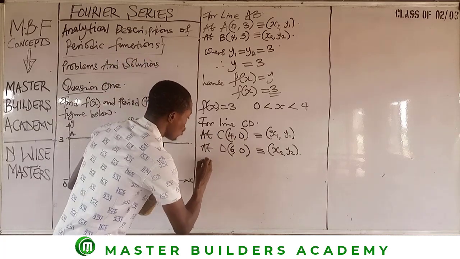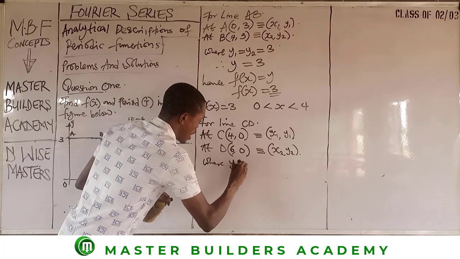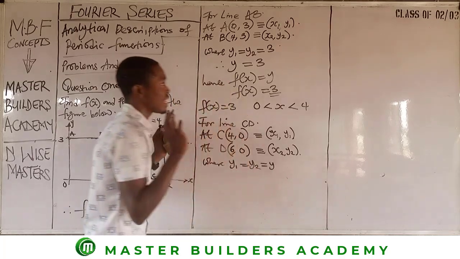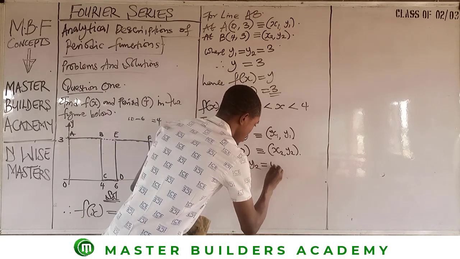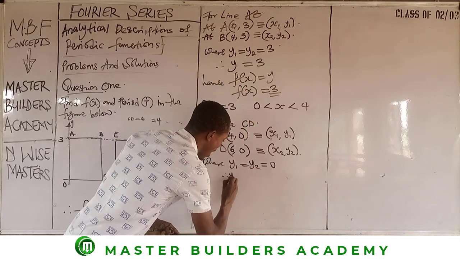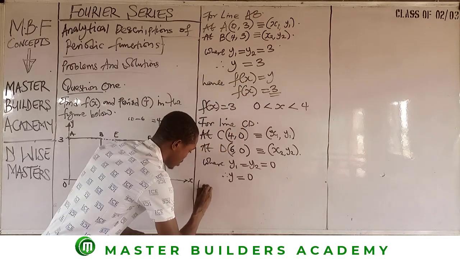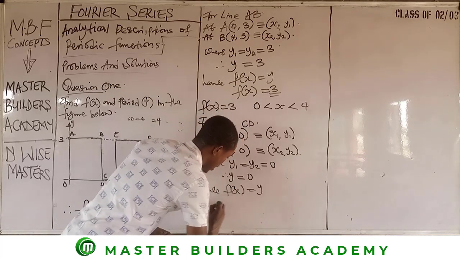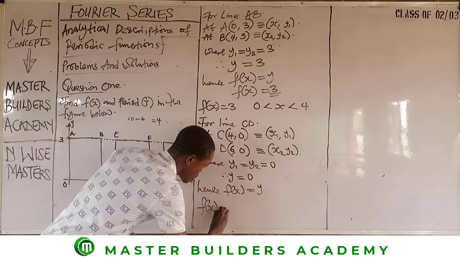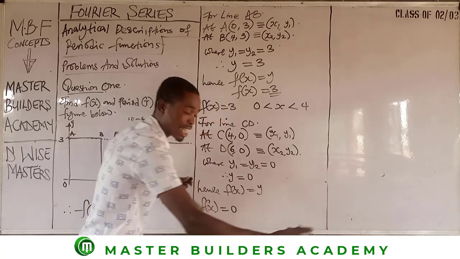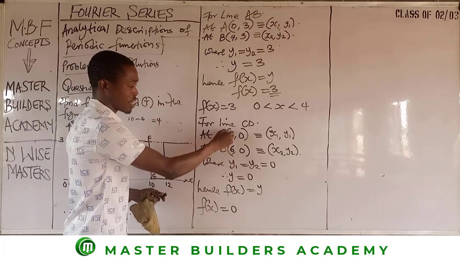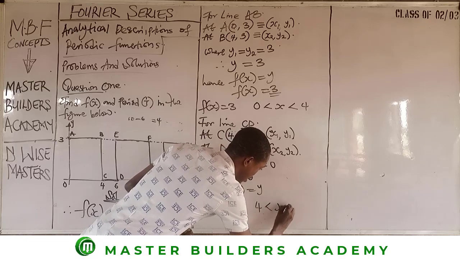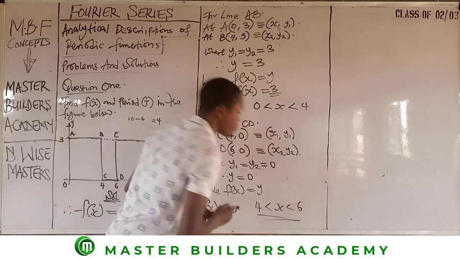Therefore, where y1 is equal to y2, is that correct? Both are equal to 0, and therefore, y is equal to 0. Hence, f of x is equal to y. Then f of x is equal to 0 at what interval? You now take the two values of x, x1, which is 4, less than x less than 6. This is it.